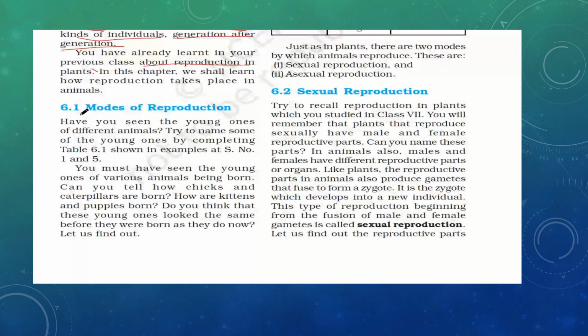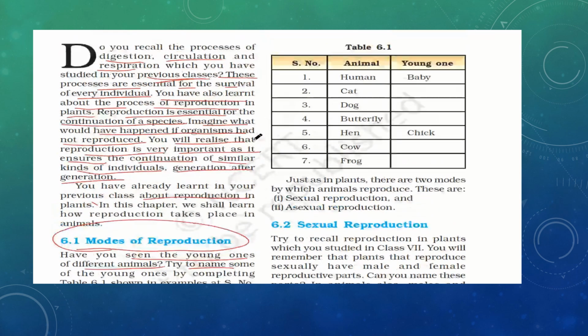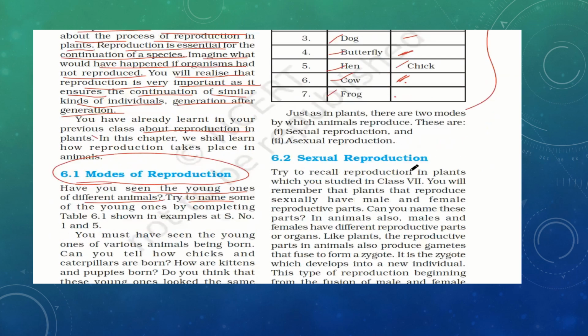So what are the modes of reproduction? First we will study this. Have you seen the young ones of different animals? Try to name some of them. Here in this table they have given a few animal names and asked you to write the young one's name. This is your homework. So human, we know this is a baby. Cat, you know what the baby of a cat is called. Dog, little one. Butterfly, small one. Hen, chick, they have given. Cow, you write the answer. Frog, and so on. You need to fill up this table and check whether you still remember the young ones' names or not. So let us continue here.